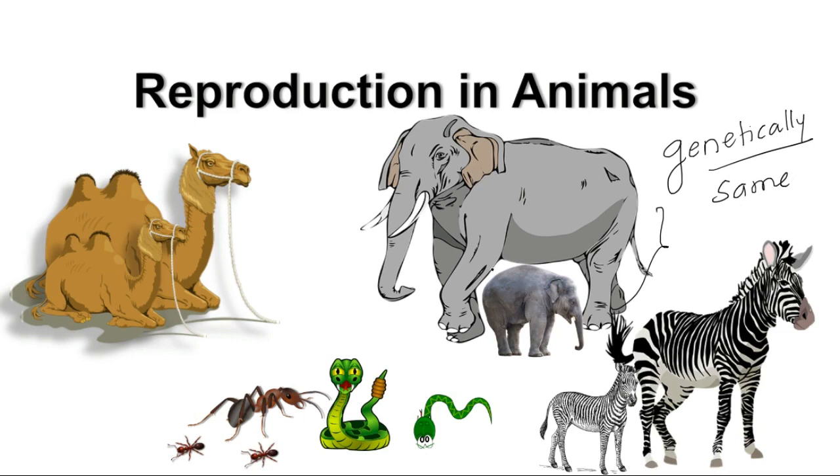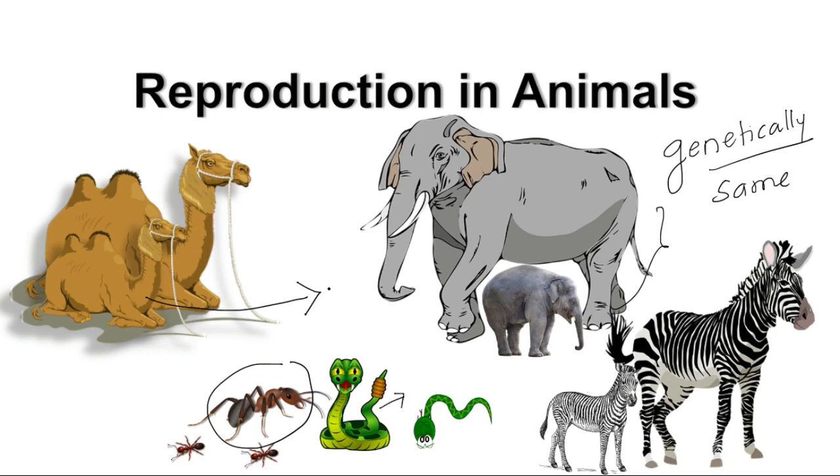They are not an exact Xerox copy of each other, but they are similar in nature. You cannot expect a camel to be born as a baby elephant, or an ant to be born from a reptile or a snake, right?